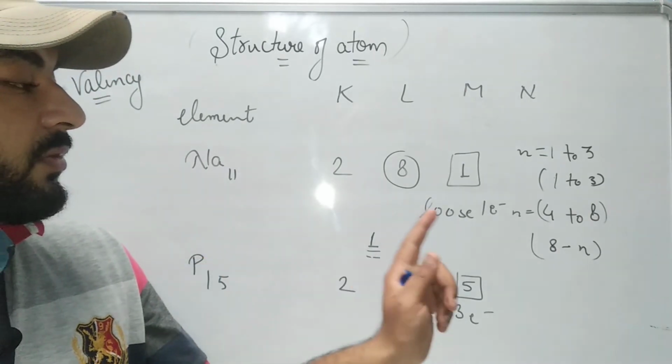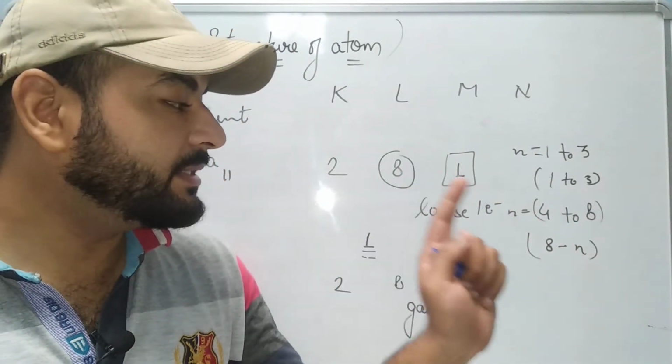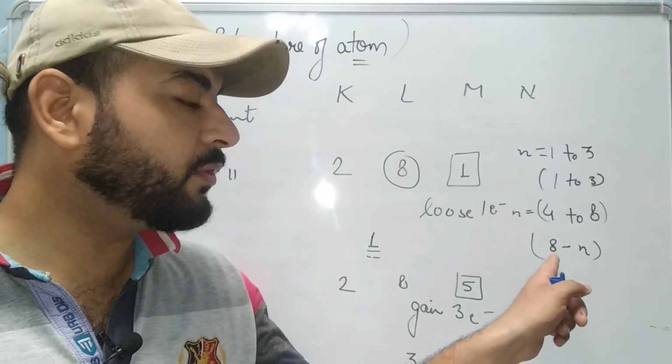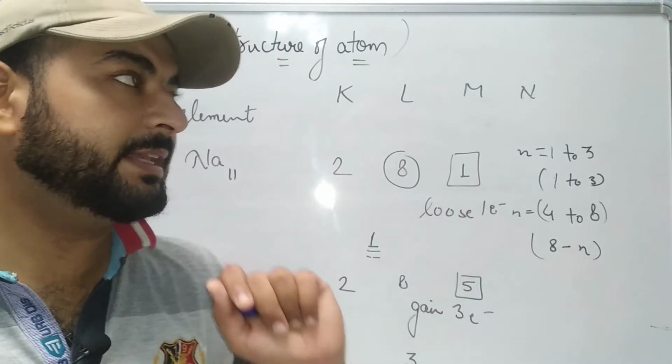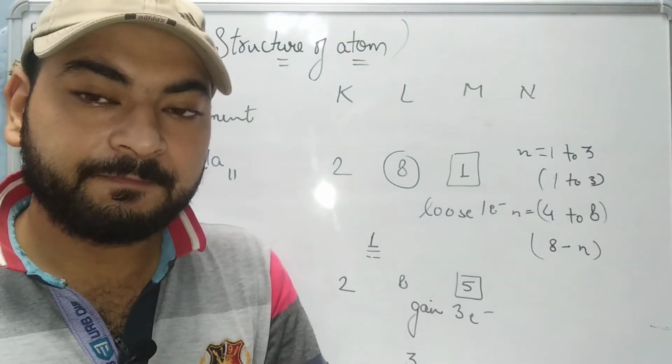If the valence electrons for an element are 4 to 8, then you can find out the valency by subtracting the number of valence electrons from 8, because 8 is the maximum capacity of the outermost shell for an element. Right?